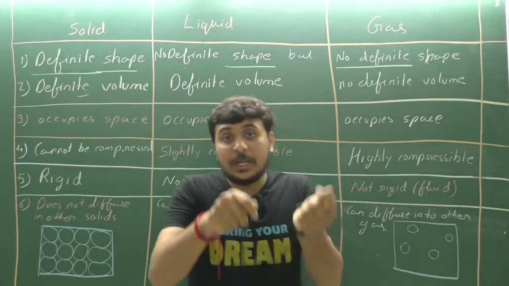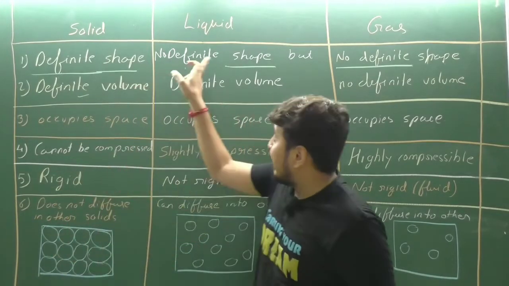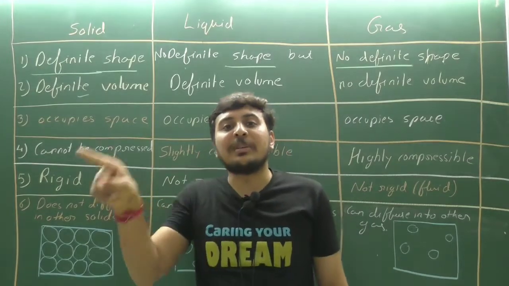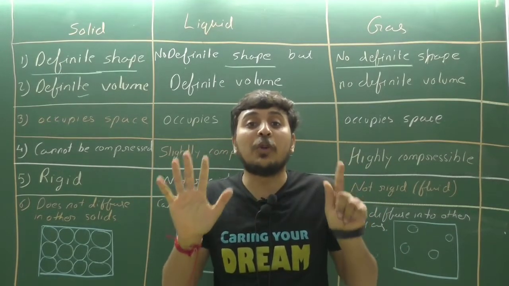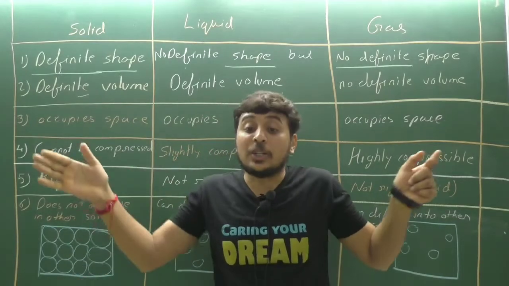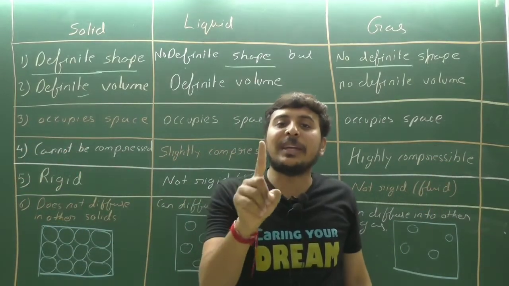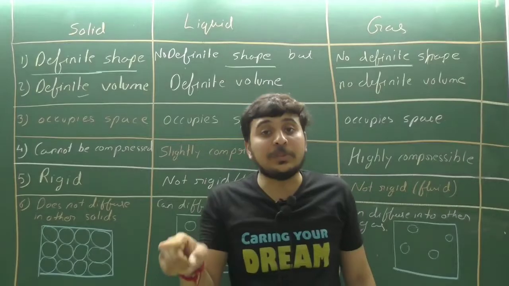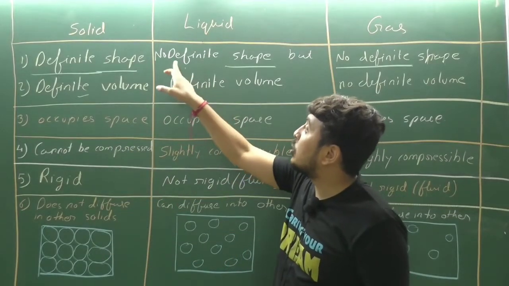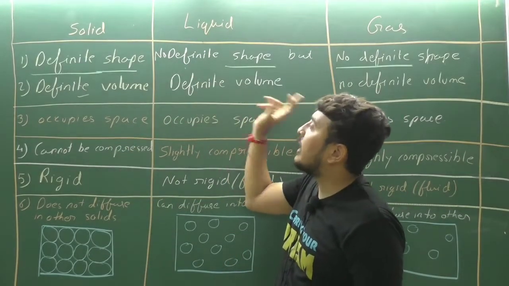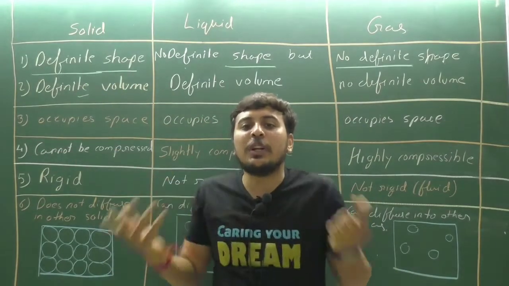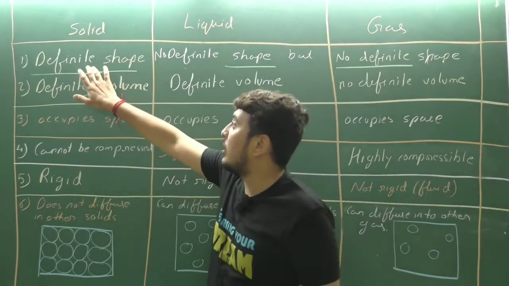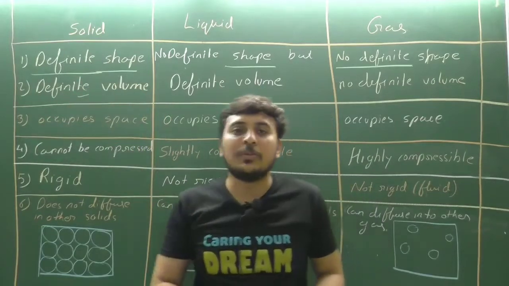If we pour that water into a bucket, the shape changes, but the water still remains 1 liter. If we fill 10 glasses of water from that bucket, the total volume still remains 1 liter, but the shape changes. So liquid does not have a definite shape but has a definite volume. Solid has both the same: the shape does not change and the volume does not change. So solid has a definite shape and definite volume.